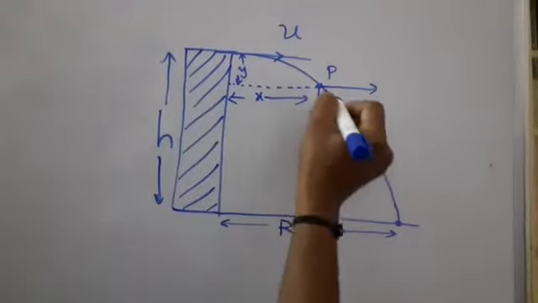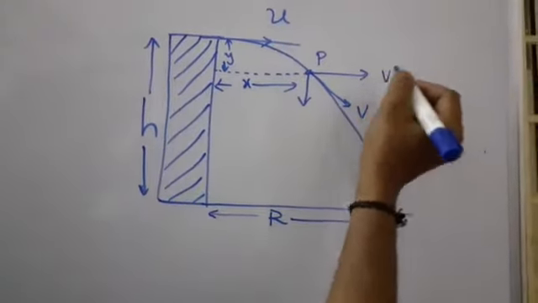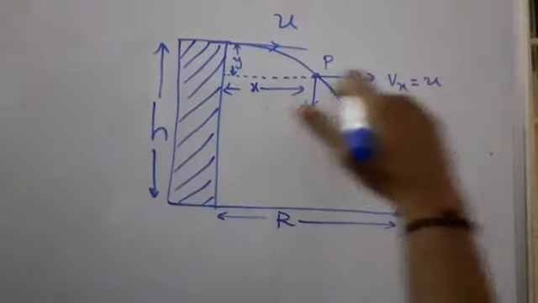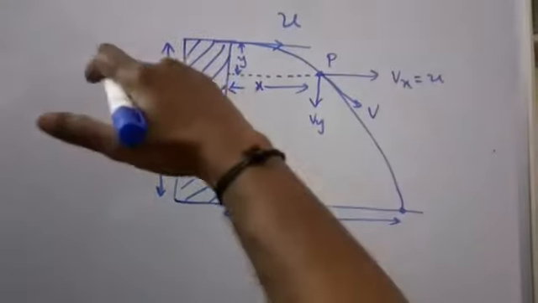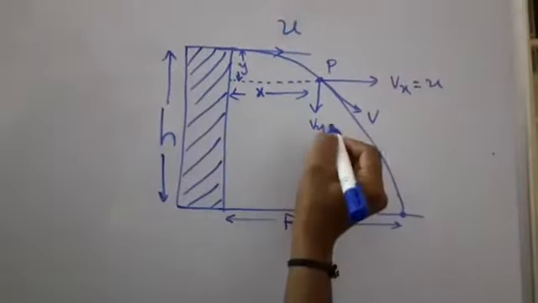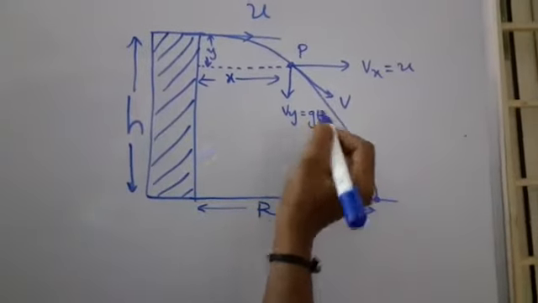The velocity at this point is v, broken up into two components, vx and vy. Velocity in the horizontal direction is constant everywhere, so acceleration is 0. In the vertical direction, velocity is equal to gt.